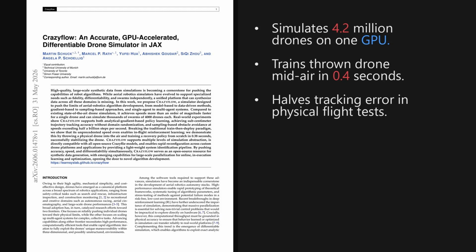The simulator is differentiable, which means it calculates exact mathematical gradients, essentially providing the precise mathematical directions of change that help control algorithms learn and adapt incredibly quickly. As we will see, this speed is so extreme that it even allows a drone to learn how to stabilize itself mid-air in under half a second after being thrown.